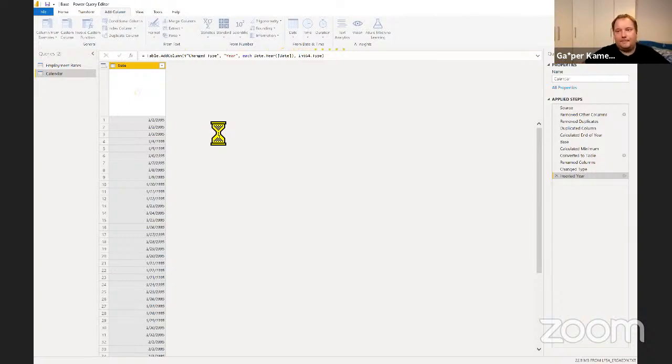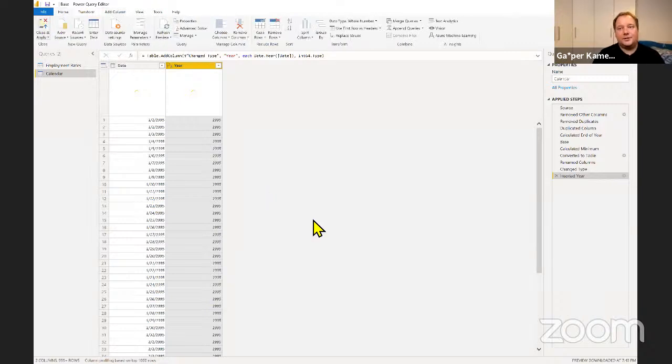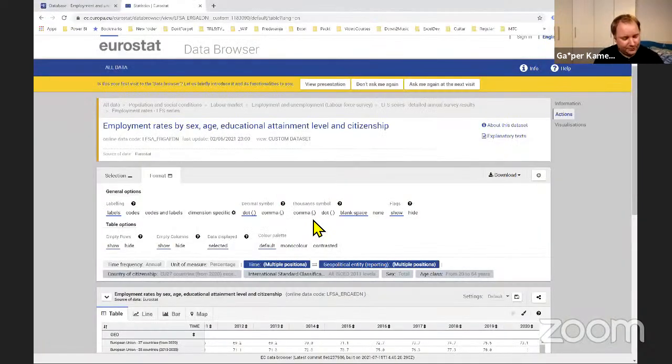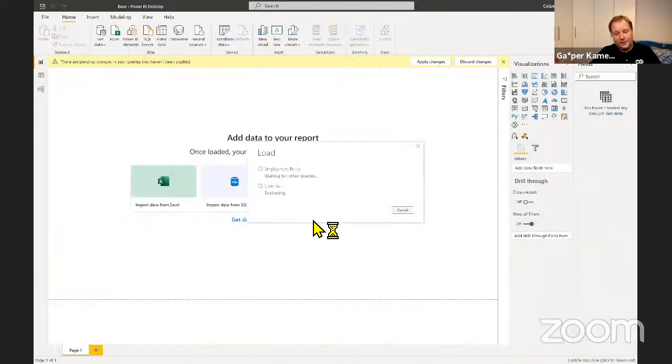So once we have this loaded and our model created, that's when we're going to have to think about how to calculate our employment rates. And it's not as easy as it might seem just out of the box, because certain things are additive in your calculations, and there are certain things that are not, and percentage points are definitely not, right?